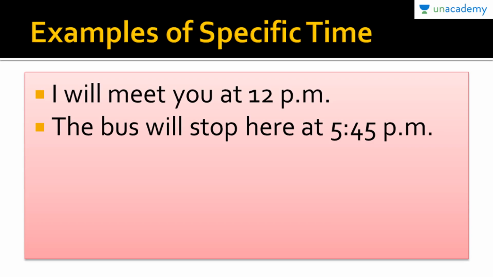Example of specific time: I'll meet you at 12 p.m. Whenever we have to mention specific time, we use this word at instead of on. We have this misconception of using on: let's meet on this time. That's not correct. So when we have to mention specific time, we use at. The bus will stop here at 5:45 p.m. So this is an example of specific time.